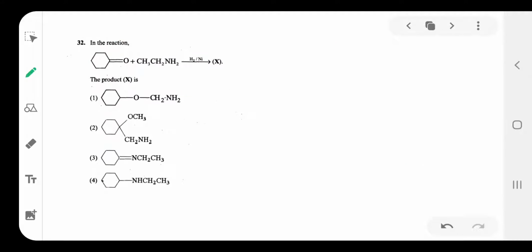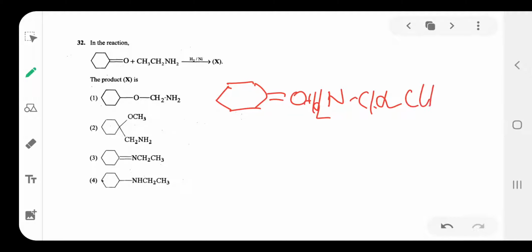Next question number 32. See here, what is the compound structure product? C double bond N, we can write like this: NH2, CH2, then CH3.